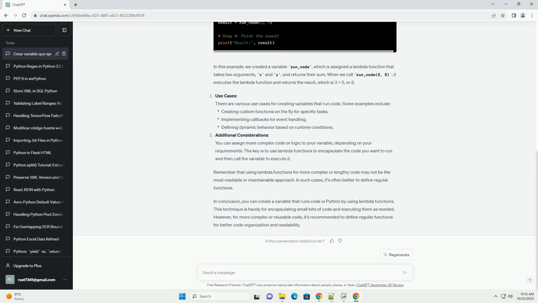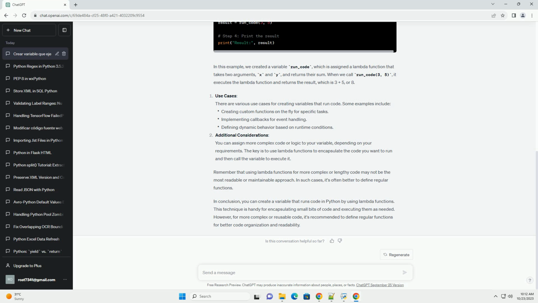or 8. Use cases. There are various use cases for creating variables that run code. Some examples include additional considerations. You can assign more complex code or logic to your variable, depending on your requirements. The key is to use Lambda functions to encapsulate the code you want to run and then call the variable